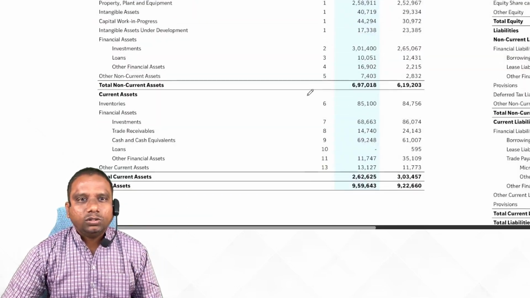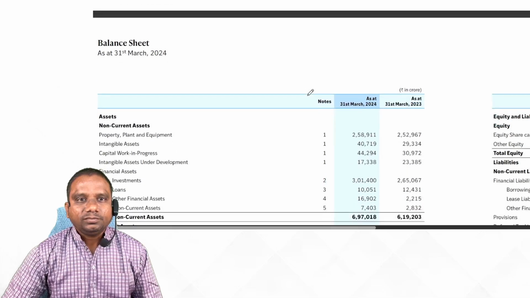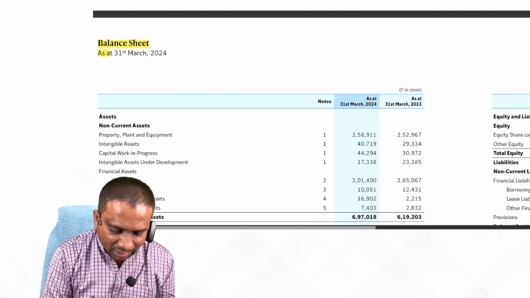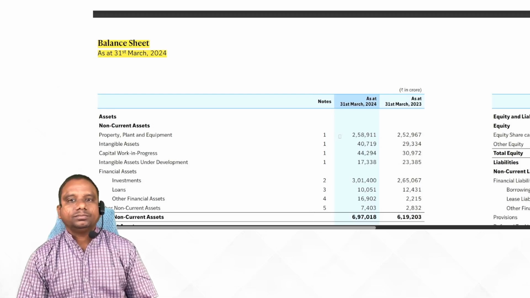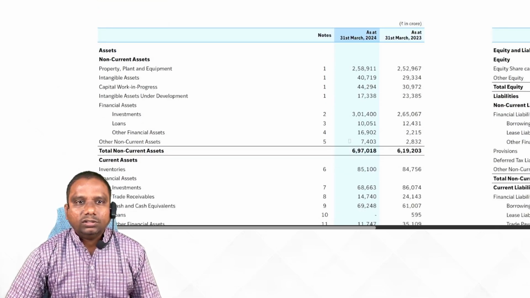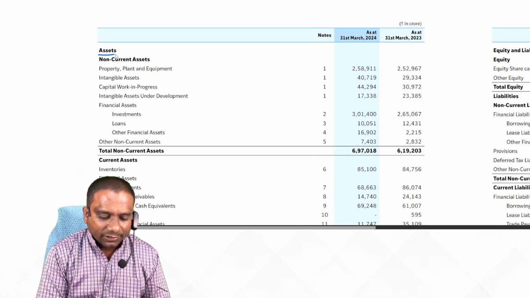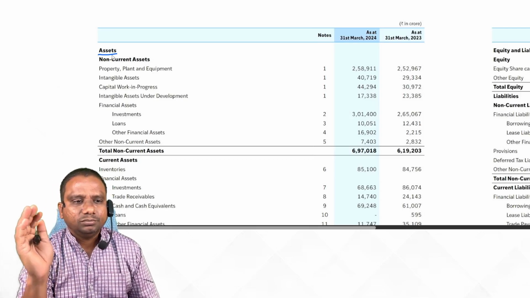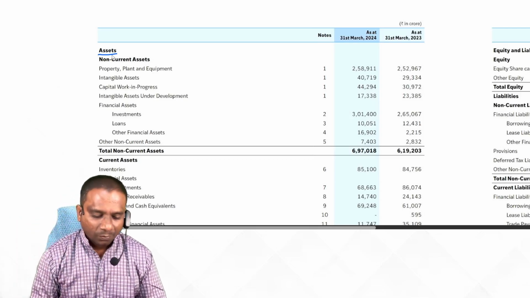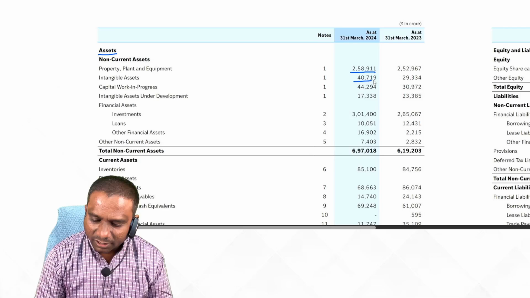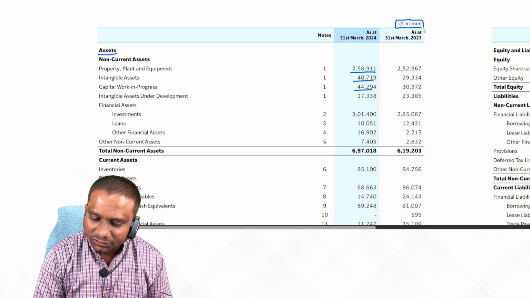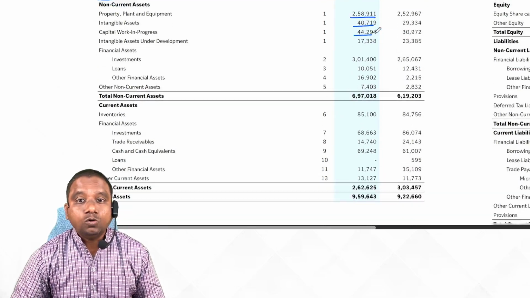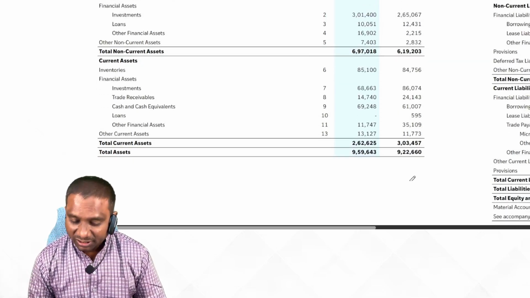Next one, we go to the previous page. They are saying here balance sheet as at 31st March 2024. Now observe, they are giving you the information of assets. I don't need to explain what is an asset. You know very well, but I will explain later. They said property, plant. This much of assets they are having. Don't forget these are not in thousands. These are in crores, not in lakhs. Do you know how much of assets Reliance Industries Limited is having?